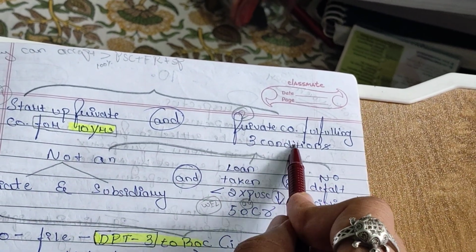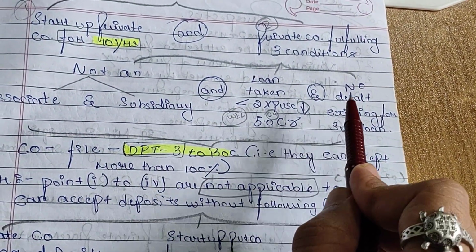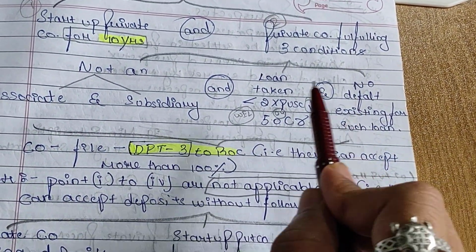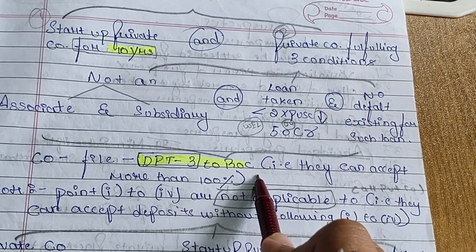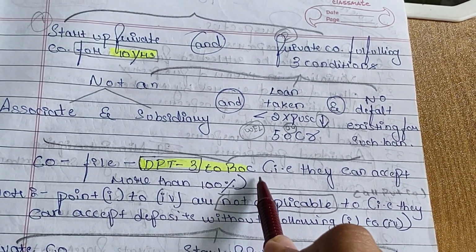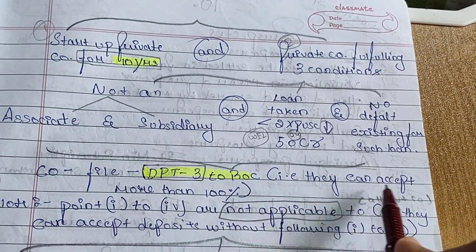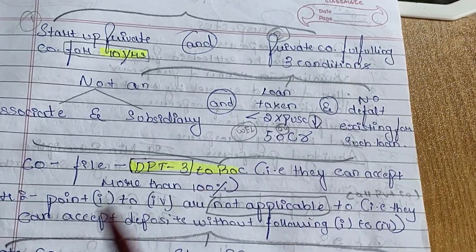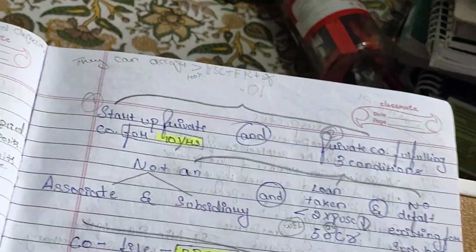But a private company fulfilling these 3 conditions can accept more than 100% if it files DPT 3 to the ROC within 30 days before accepting deposits from the members. They can accept more than 100%. Yes, that's it.